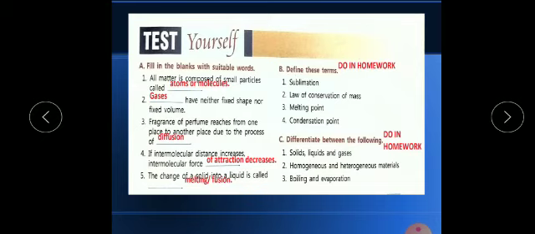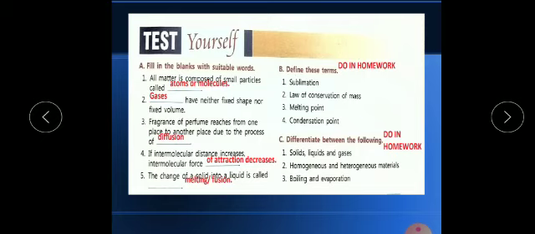Now page number 15, review questions are given. Fill in the blanks. First one is fill in the blanks with suitable words. All matter is composed of small particles called atoms or molecules. So I have mentioned here both. Okay, you can write any one or both.